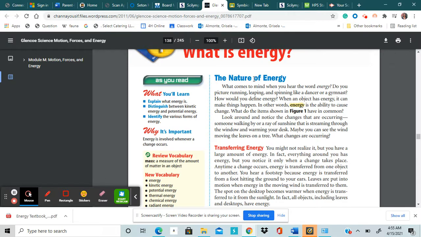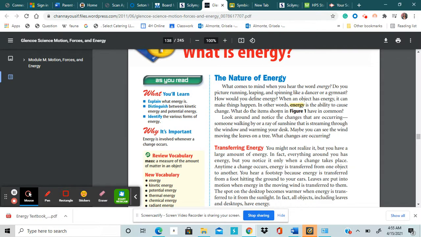What is energy? The nature of energy. What comes to mind when you hear the word energy? Do you picture running, leaping, and spinning like a dancer or a gymnast? How would you define energy? When an object has energy, it can make things happen. In other words, energy is the ability to cause change.